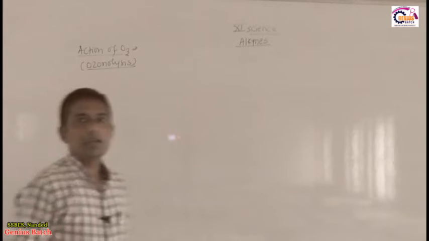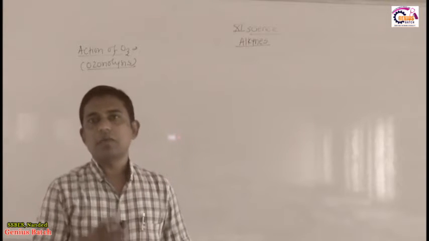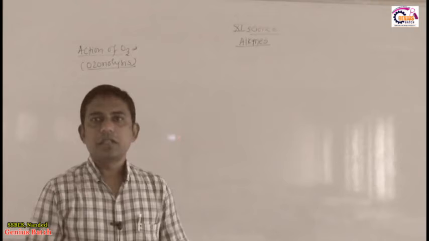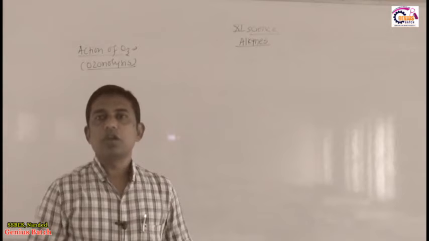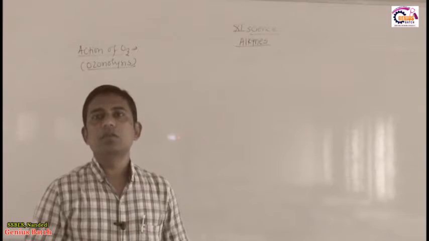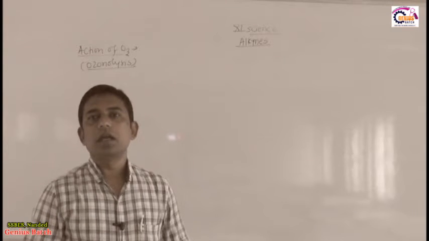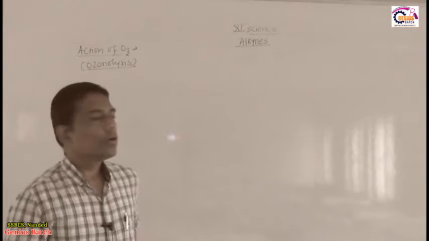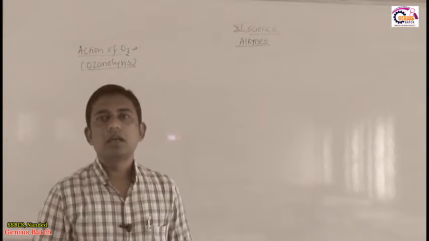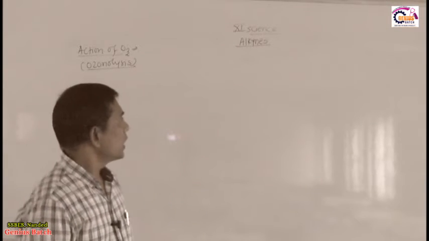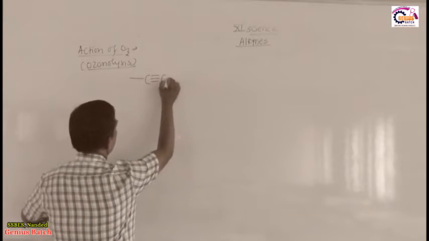Last time you already learned in alkenes that ozonolysis breaks the carbon-carbon double bond and separates it, resulting in the formation of 2 molecules of aldehyde or 2 molecules of ketone or 1 molecule of aldehyde and 1 molecule of ketone in alkenes. But in alkynes the ozonolysis reaction is different because there is a carbon-carbon triple bond present in alkynes. So, let us see what will happen in alkynes, the carbon-carbon triple bond is the functional group of alkynes.